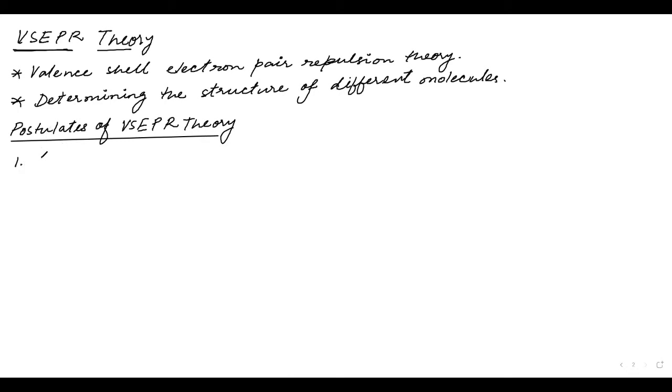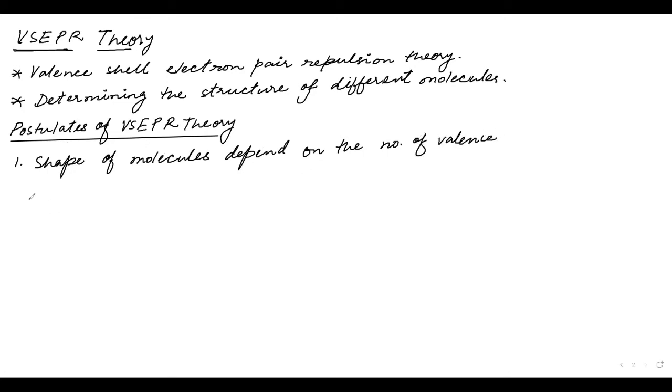See, the shape of molecules depends on the number of valence shell electron pairs. And why pairs?